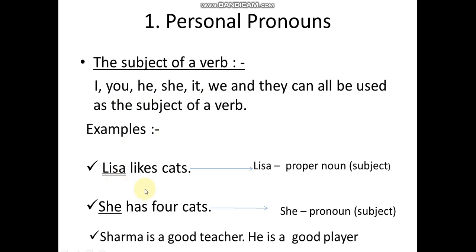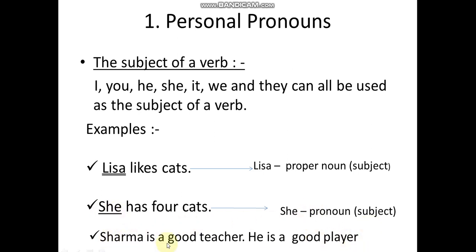Examples: Lisa likes cats. Now, Lisa is a proper noun because Lisa is a particular name of a person. So, Lisa is proper noun and this is subject also. She has 4 cats. Now, she takes the place of Lisa. She comes for Lisa. So, she is pronoun. Subject pronoun.